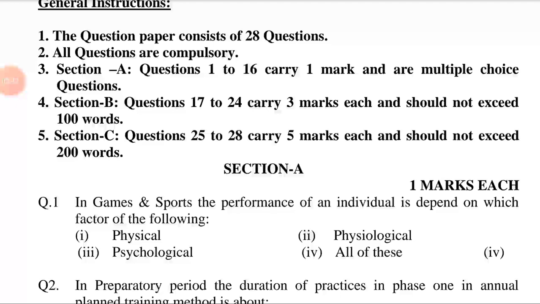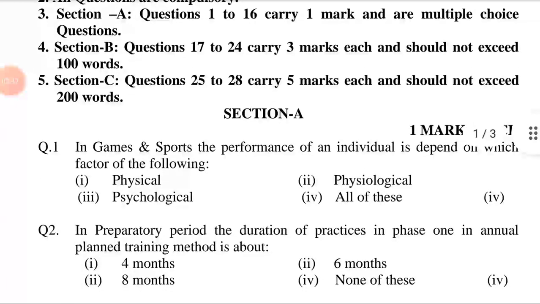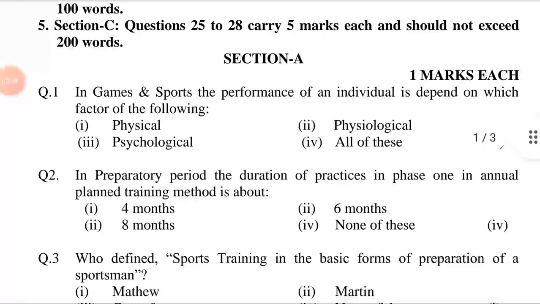Section A. 1 mark each. Question number 1. In games and sports, the performance of an individual depends upon which factor of the following? Option first, physical. Second, physiological. Third, psychological. Fourth, all of these. Answer is option fourth, all of these.